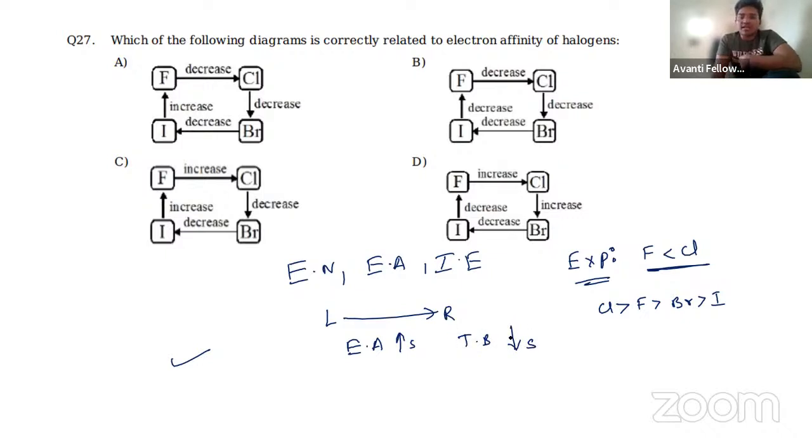But why in this particular case is fluorine having less electron affinity compared to chlorine? Because of small size and the repulsions, fluorine has lesser electron affinity compared to chlorine.